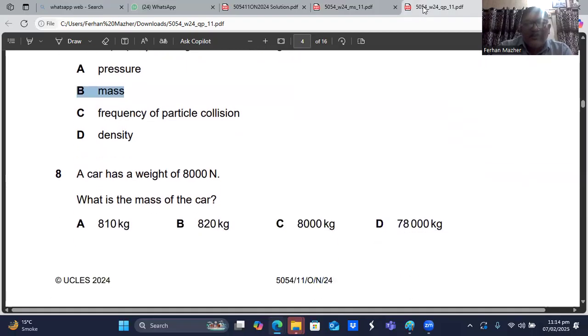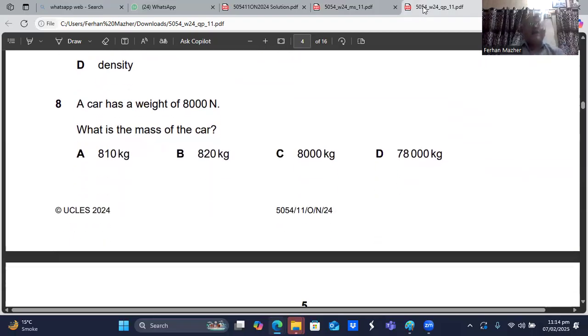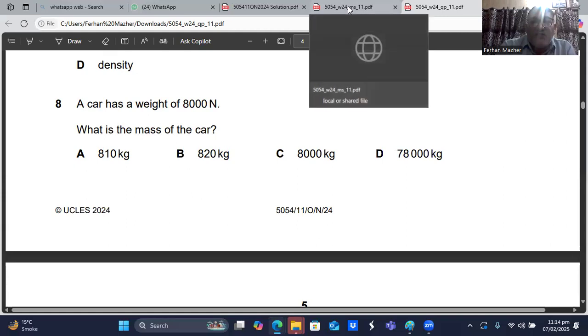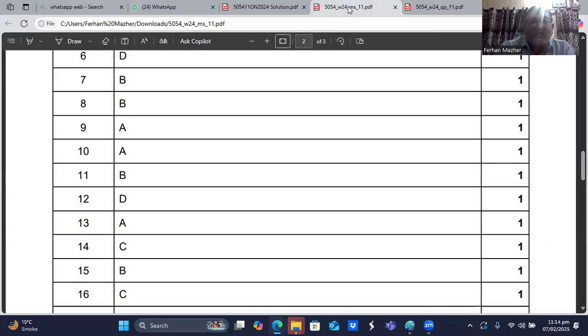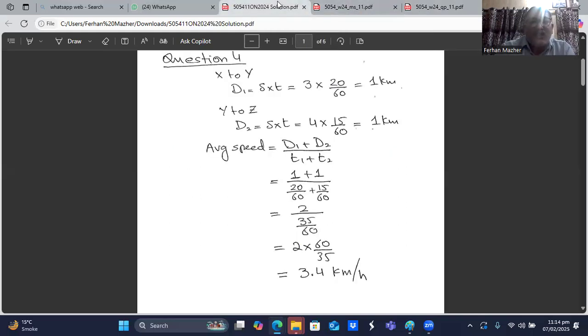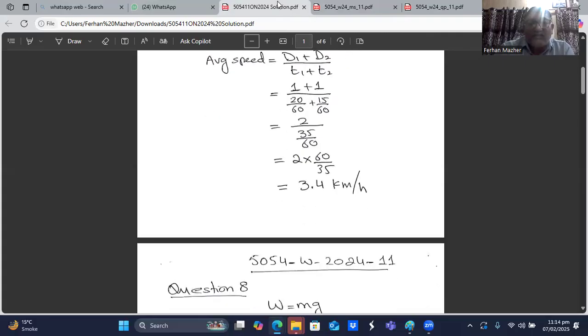Question number 8, coming up on your screen. He says, a car has a weight of 8,000 newton. What is the mass of the car? The weight is given, the mass is the question. The weight is equal to mg. M is the mass, in kg, and g is the gravitational field strength. Nowadays in our syllabus, we take g as 9.8. So let's do this question.